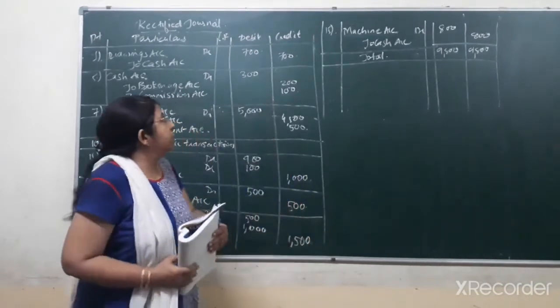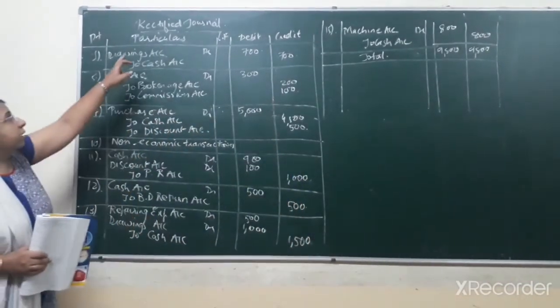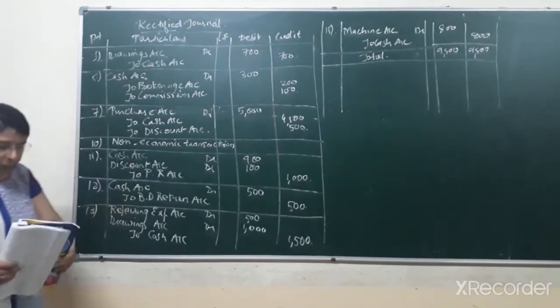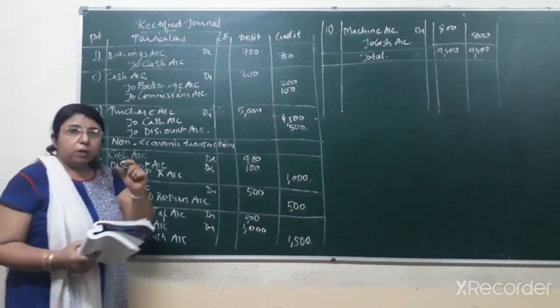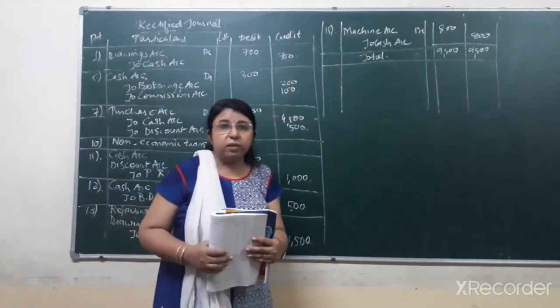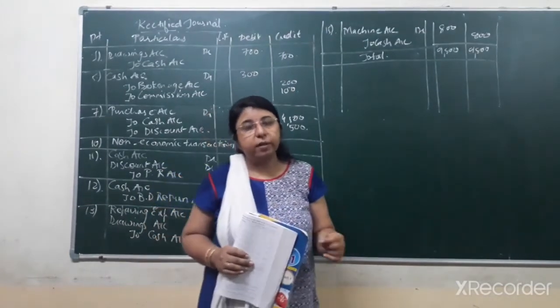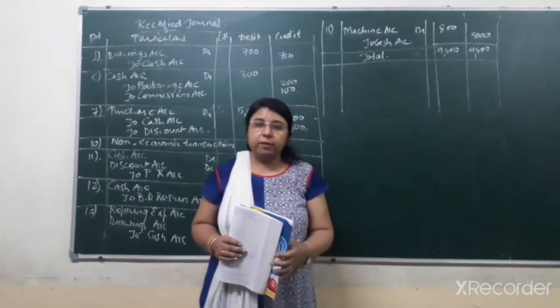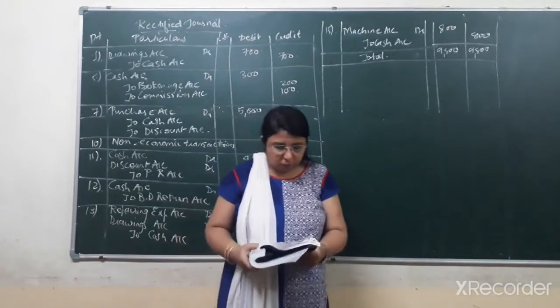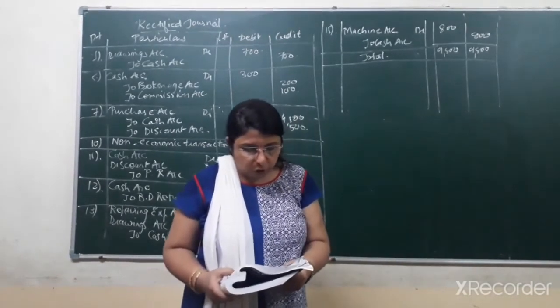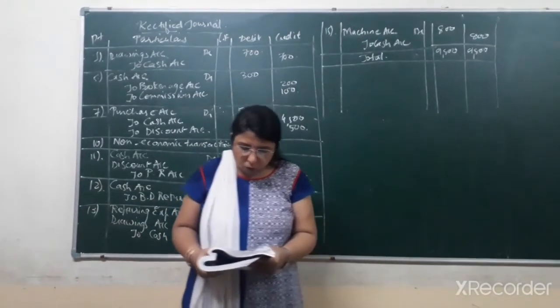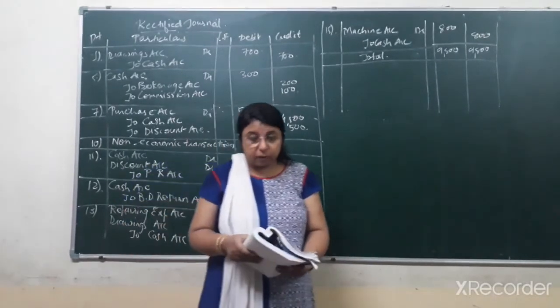Okay. So you can see the heading that I have given, that is rectified journal over here. Now let us read one by one the journal entry and verify whether it's correct or incorrect. If it is incorrect, we have to pass the new journal entry which is the correct one. Okay. 2014 August 1st, insurance premium account debit to cash account credit, that is 700.